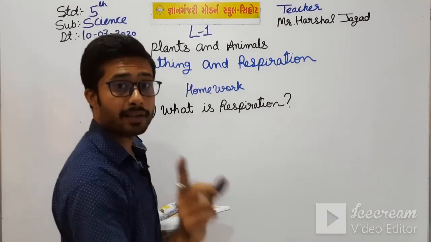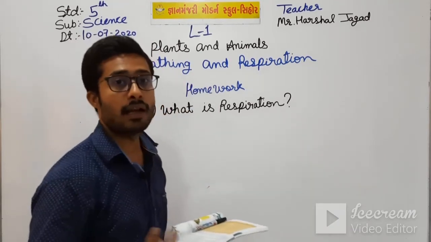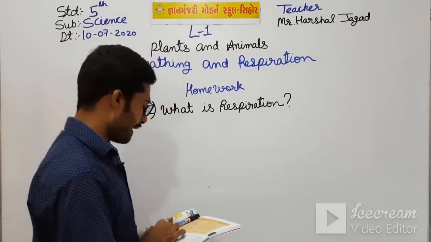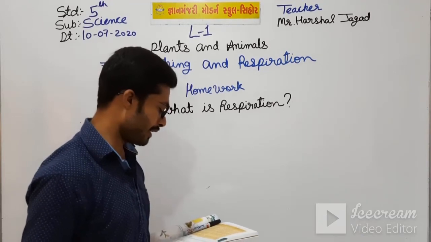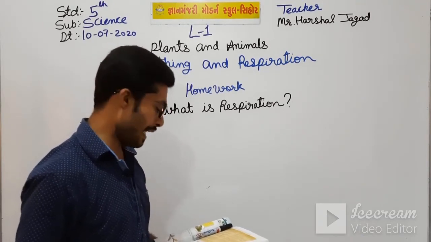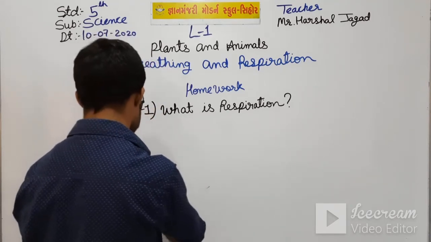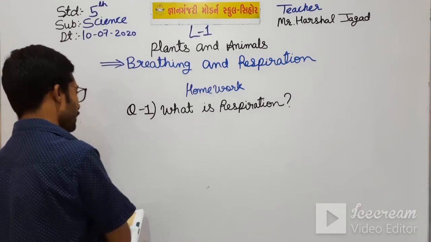I have also written the definition of respiration. Let me say it once: respiration is the process by which animals and plants take in oxygen from the air and give out carbon dioxide. You have to write this in this question.